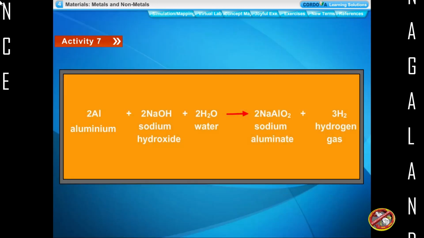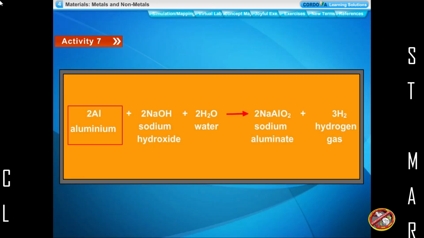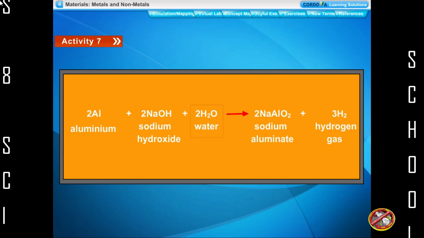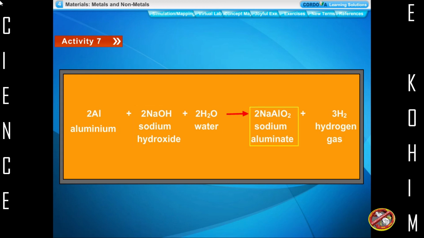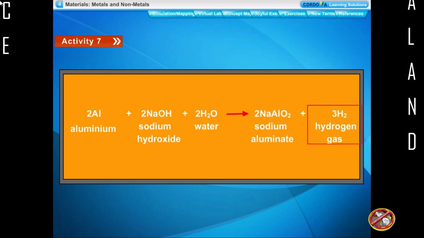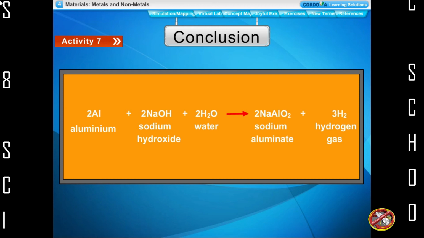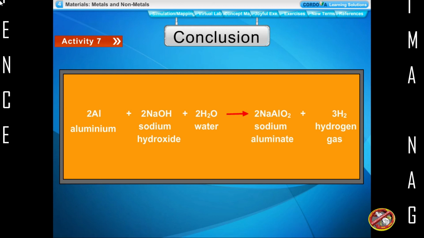The chemical reaction involved in this activity is: aluminium plus sodium hydroxide plus water react to give sodium aluminate plus hydrogen gas. Conclusion. Reactive metals like sodium, potassium, aluminium react with solution of bases to form hydrogen gas.